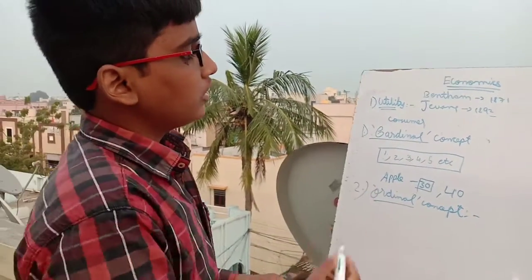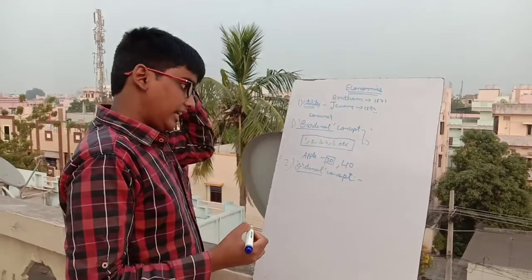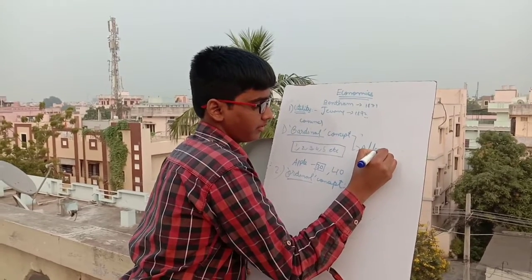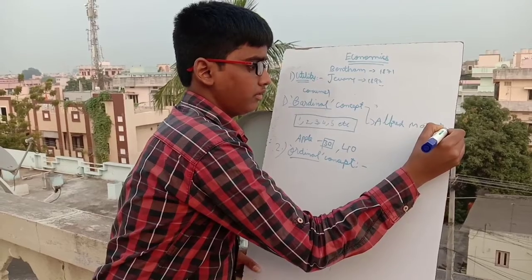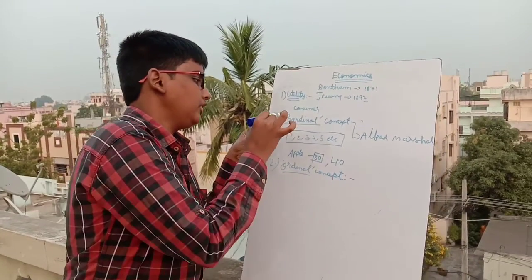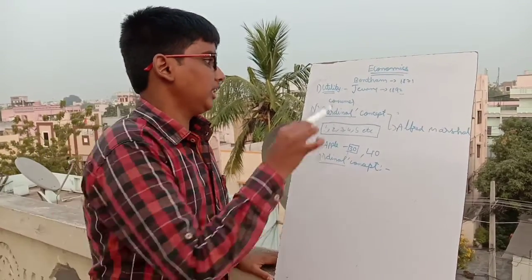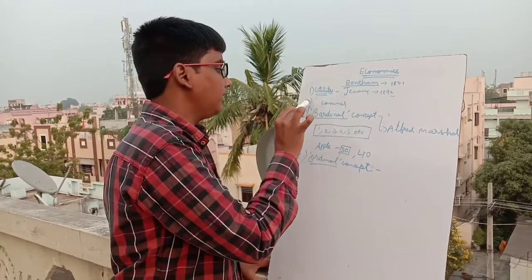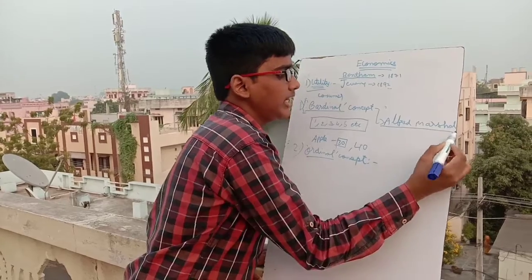Actually, the cardinal concept of utility was first introduced by Professor Alfred Marshall. So for the first time, the concept of cardinal utility was brought into practice. Bentham introduced the concept of utility, and the cardinal concept of utility was popularized by Alfred Marshall and his followers.